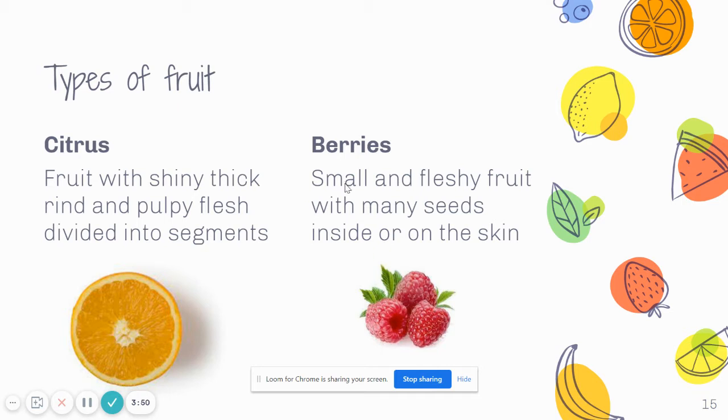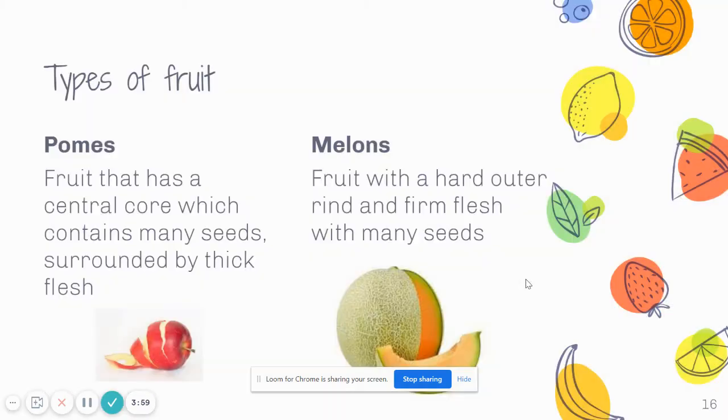Berries, on the other hand, are small and fleshy fruit with many seeds inside or on the skin. An example is raspberries or blueberries. Pome is our next category of fruit. These fruit have a central core which contains many seeds and they are surrounded by thick flesh. These include apples and pears.